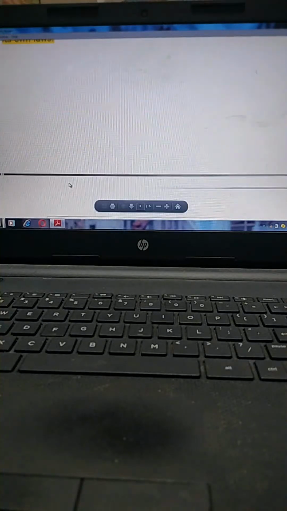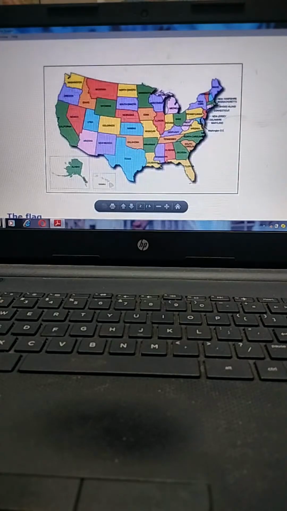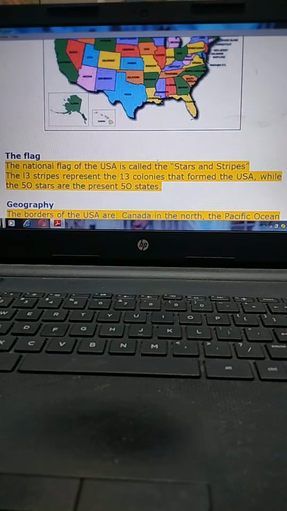Okay, next. Here is the map, America's map. Washington, that's like the flag.